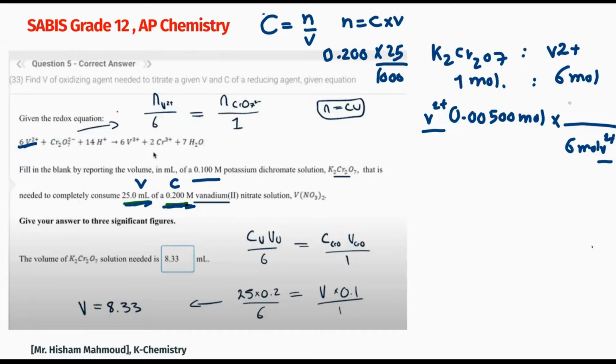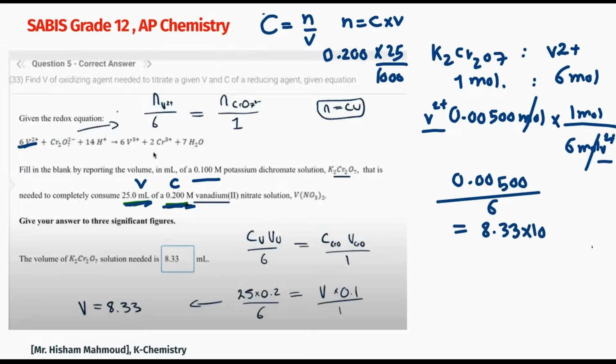And I put the dichromate at the top, 1 mole. So 1 mole reacts with 6 moles, and then I cancel this one with this one. So basically, if you want to find the number of moles of dichromate, divide this one by 6. You will get 8.33 times 10 to the power of -4 moles.